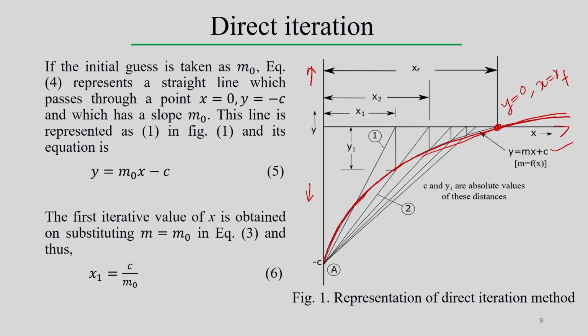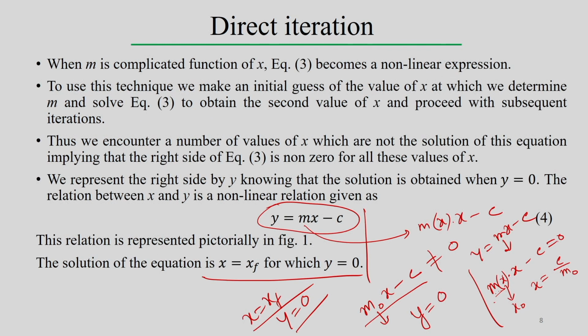So, we can say x equal to xf is the solution of the equation, but how can we reach this particular solution from that particular point? By following the direct iterative technique. So, let us look into it this way. Let us start with the initial guess. For example, the initial guess is taken as m equal to m0. Therefore, equation 4 is y equals mx minus c.